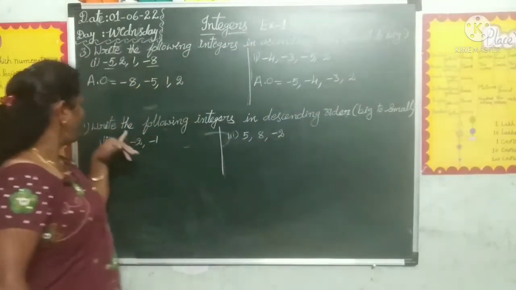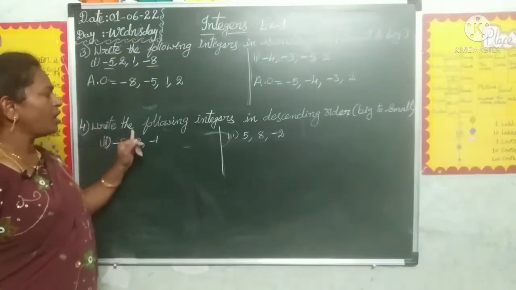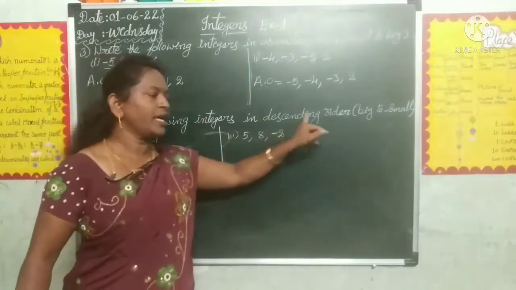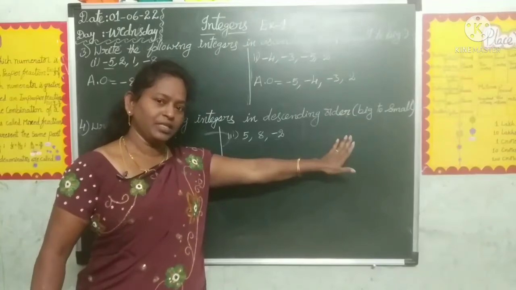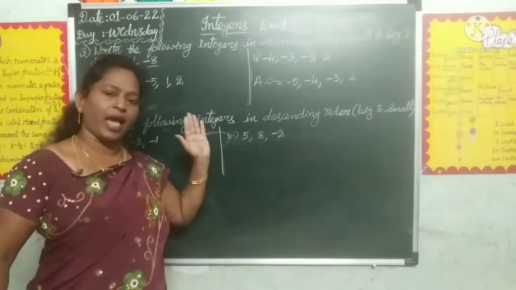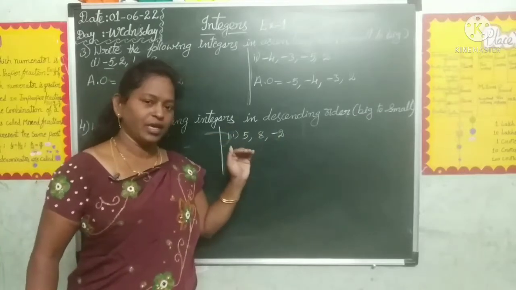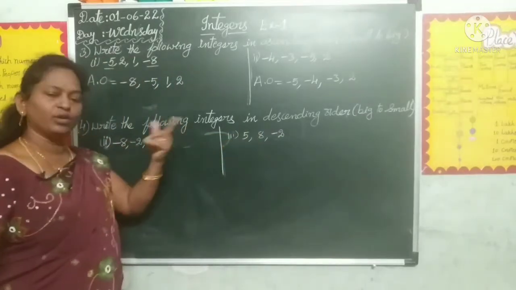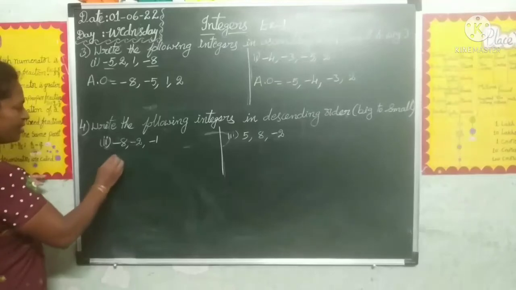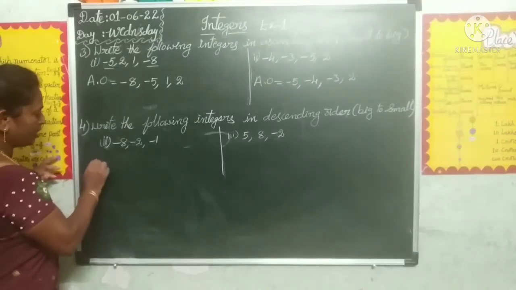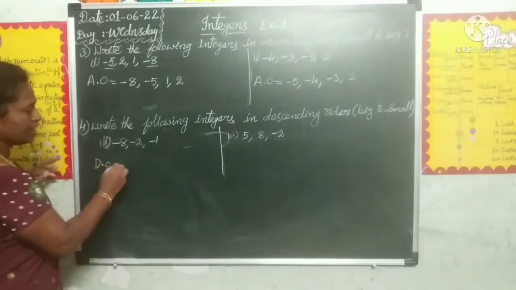Now coming to the fourth bit. Write the following integers in descending order. Descending order means the given digits we can arrange from big to small. Now we have to arrange the given digits from big to small. Okay, let us see the first one.